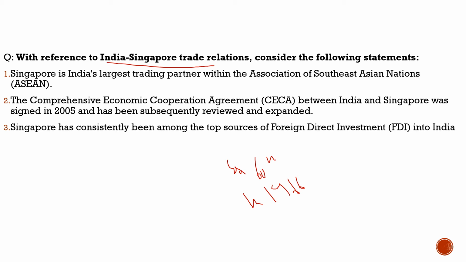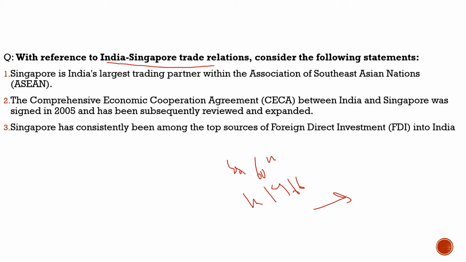Also about Singapore, we know that it is a Southeast Asian country. One of the policies of the government is the Act East policy, and Southeast Asia is the major concern with respect to that policy. So having a good relationship with Singapore is always nice for us. Also, Singapore is a major financial hub, not only for India but for the world.